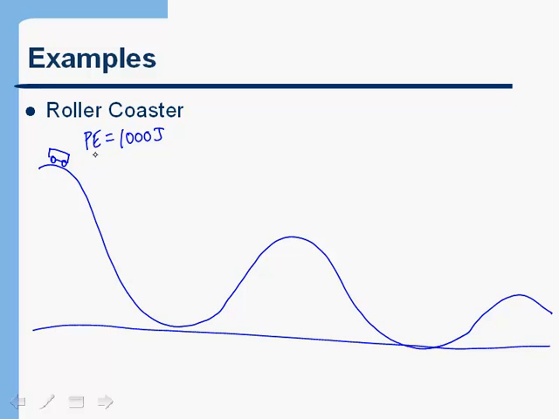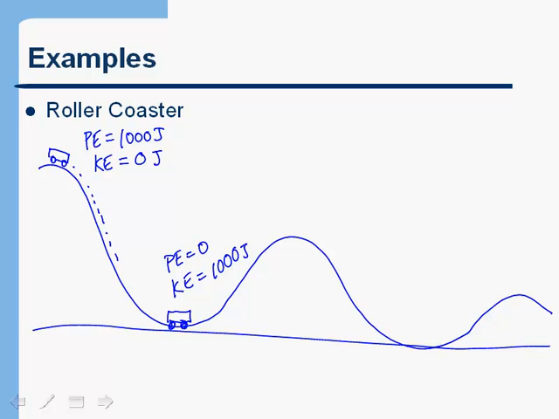And let's say that it initially starts out from rest, so it's not moving initially, it doesn't have any kinetic energy. As the cart comes down, it's going to start losing potential energy and gaining kinetic energy. So when it's down here at the bottom of the track, it would now have no potential energy, and it would have all kinetic energy.